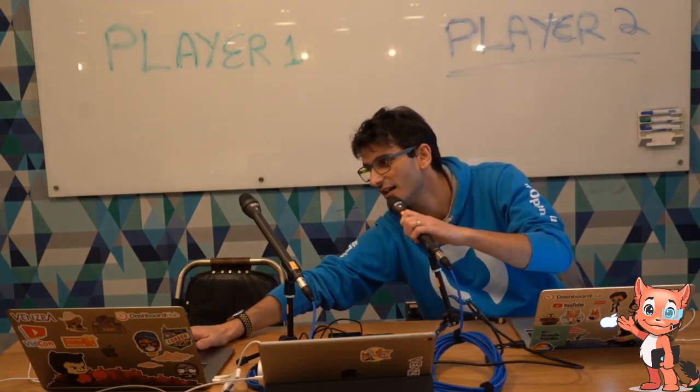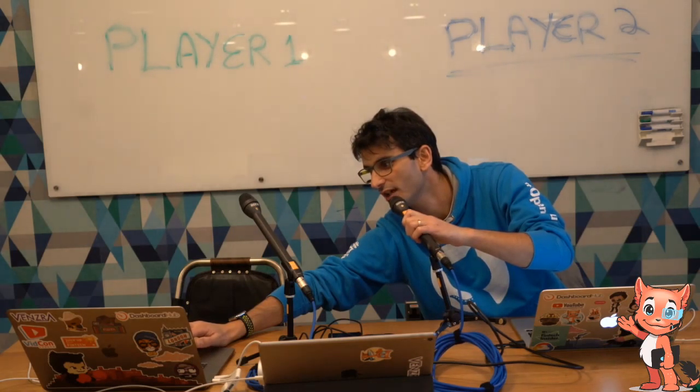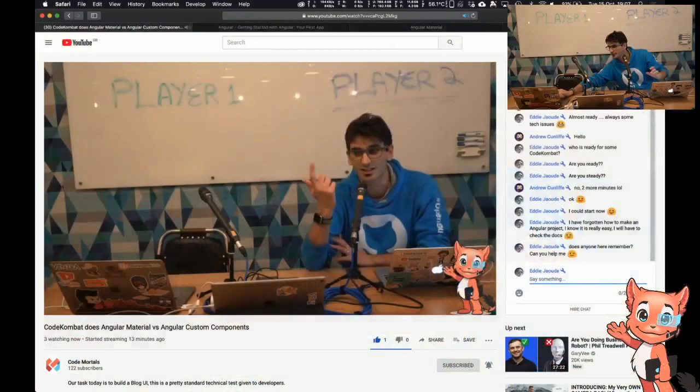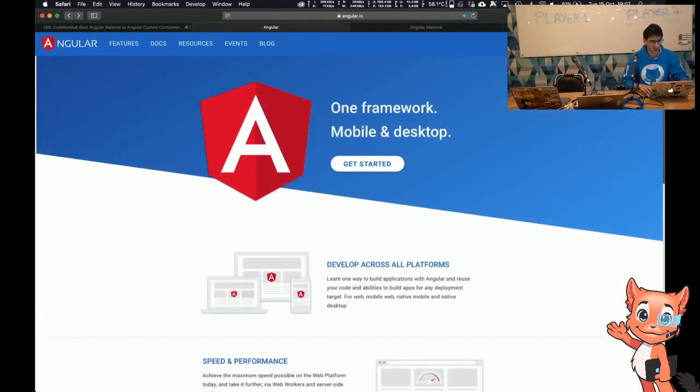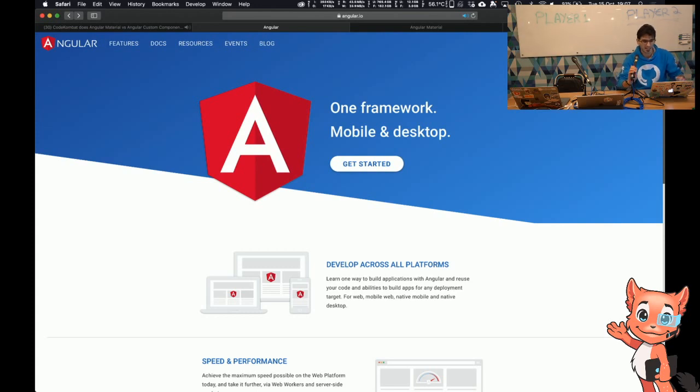So if I lean over to his computer, I can put my screen on and you should now see my screen. And if I take you to just the Angular page, what I'm going to do is start a project. Let's just get started.